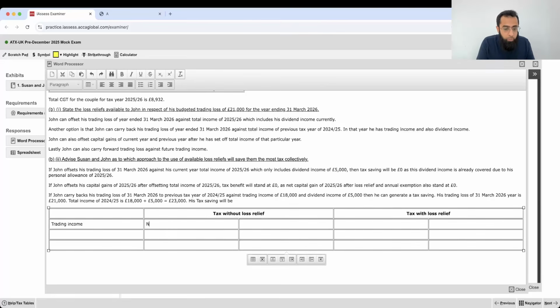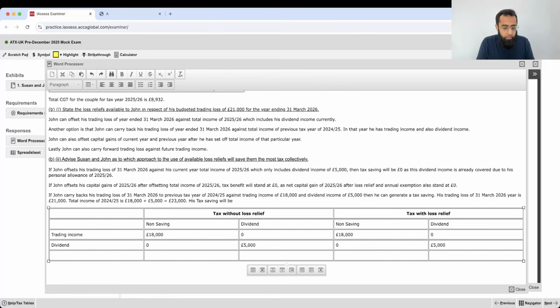Okay. So now, trading income. One column is non-saving and one column is dividend, in both of them. So if you have any query, just listen with patience. 18,000 is his trading income in both of the situations, obviously. Dividend income, that is 5,000 in both of the situations. Done. His total income is 18,000 and 5,000, and here also 18,000 and 5,000.